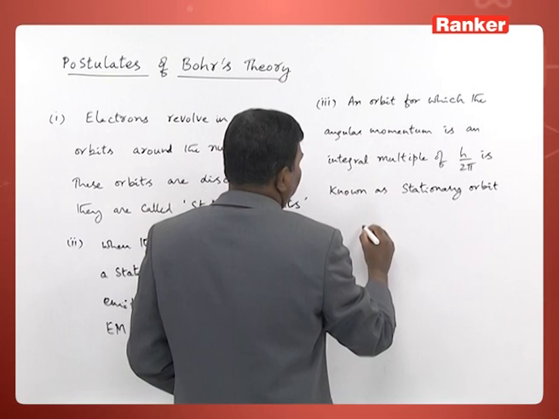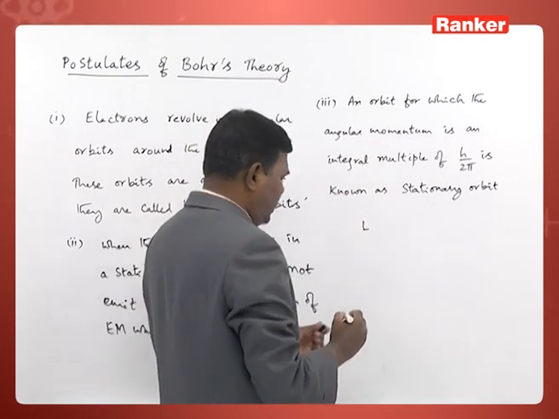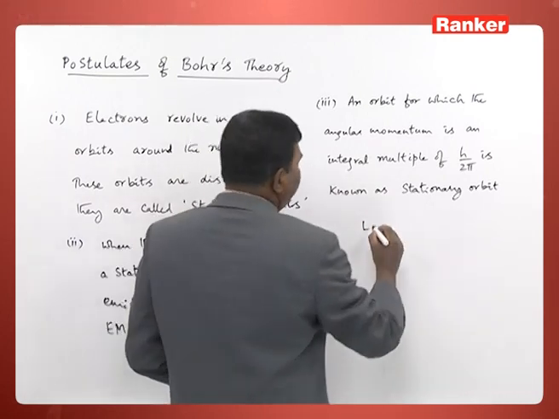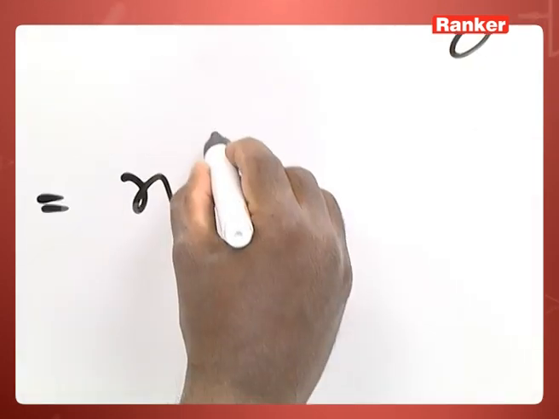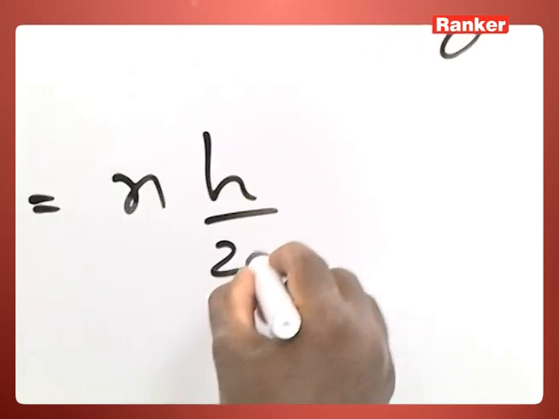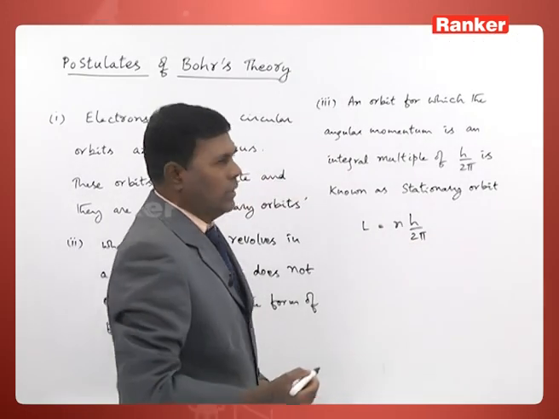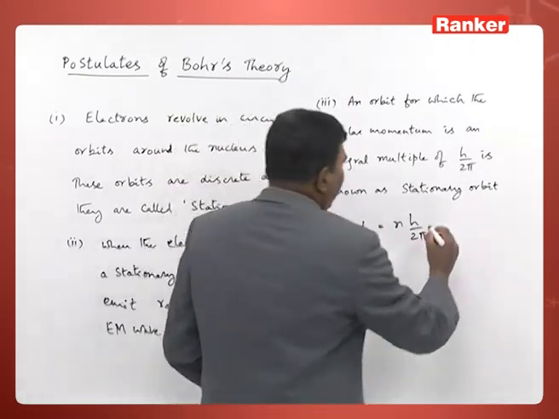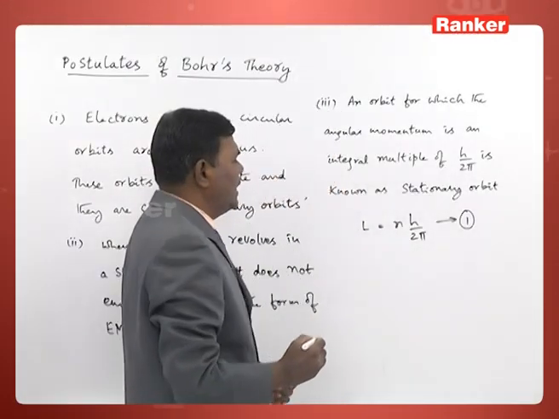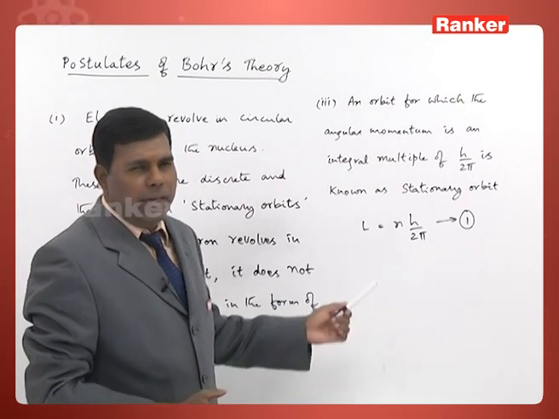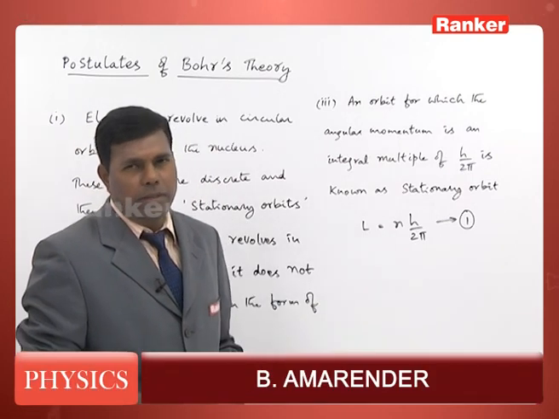That is, suppose L represents the angular momentum of electron in a given orbit, then this L should be an integral multiple, that is n multiplied by h by 2 pi. Here n stands for any integer 1, 2, 3 and so on, and h is Planck's constant. That is the equation. As long as an orbit satisfies this condition, it is known as stationary orbit.